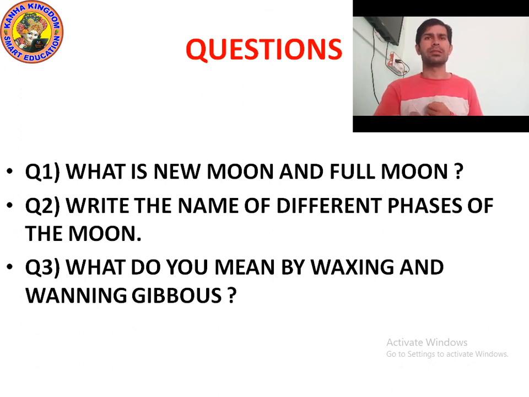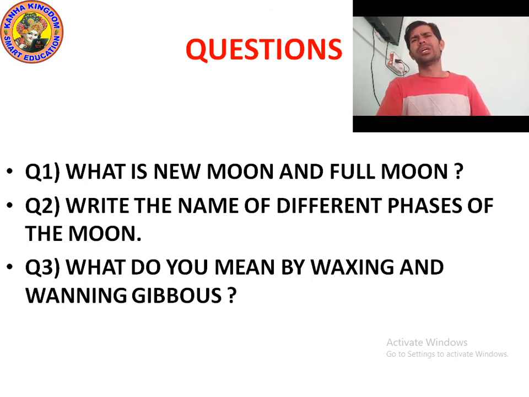You cannot see it. What is full moon? When the whole lighted side of the moon is visible, that is called full moon. During the full moon the surface which is facing the earth will be lit up.